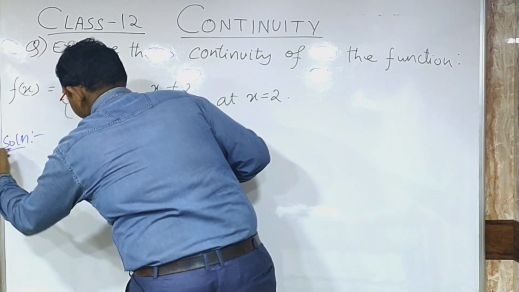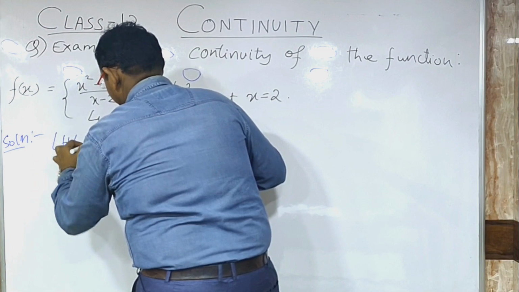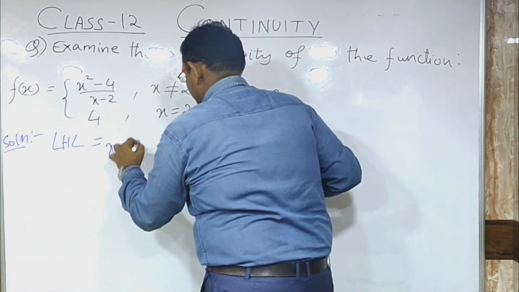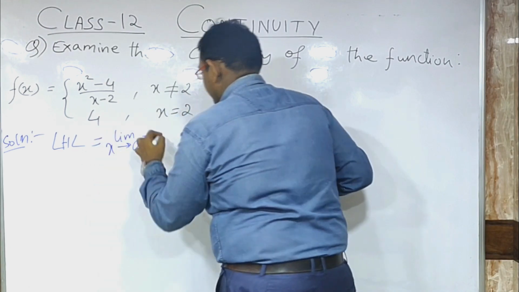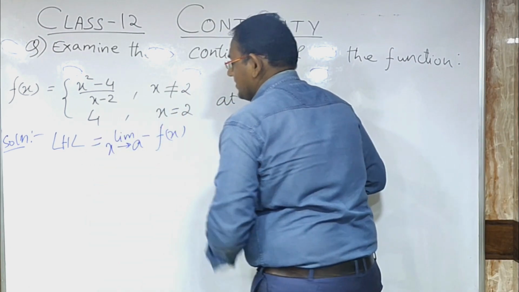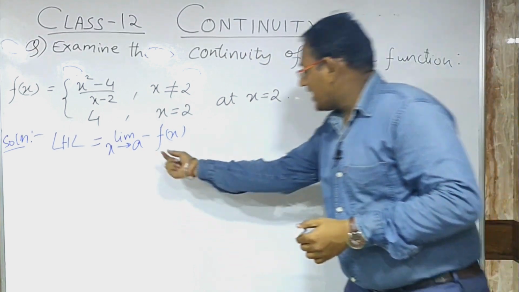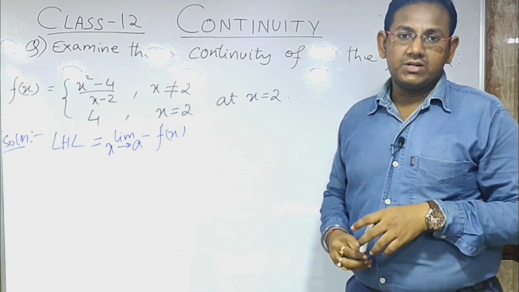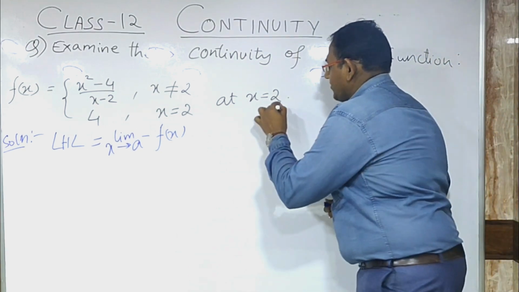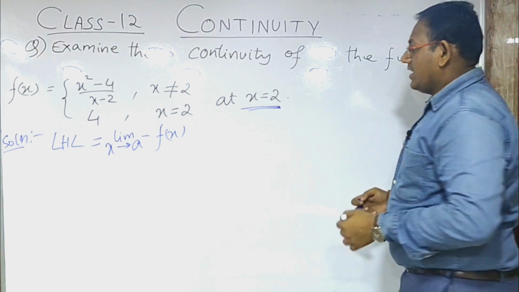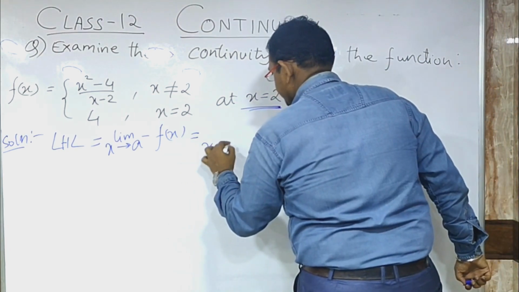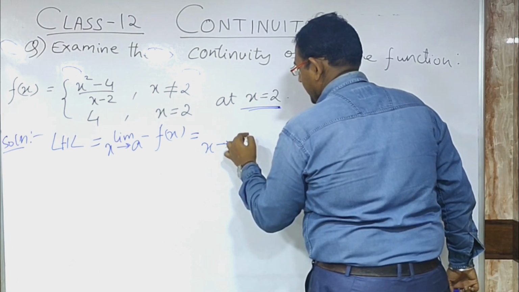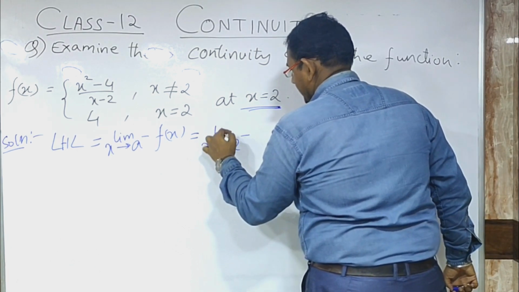At the beginning we need to find out the left hand limit. For the left hand limit, the formula says limit as x tends to a negative of f of x. This is the formula. But what is a over here? a is that point at which we need to check the continuity. Now we need to check the continuity at the point x is equal to 2. So this becomes limit as x tends to 2 negative.